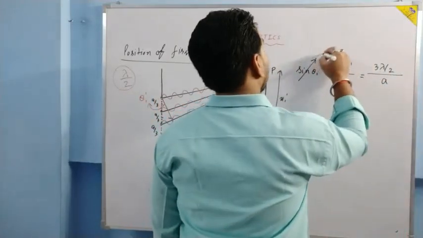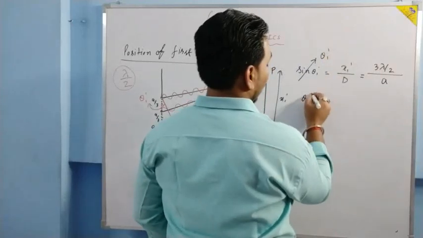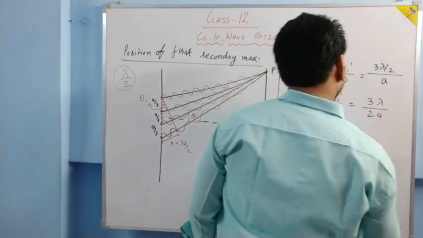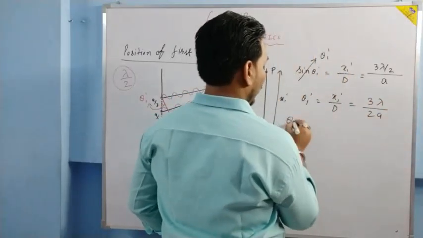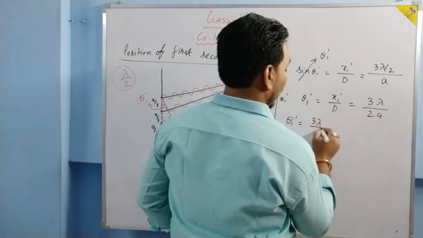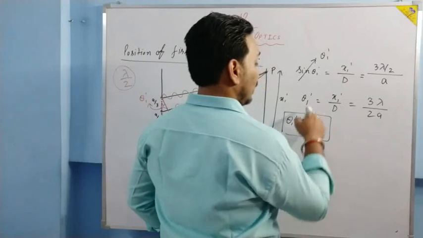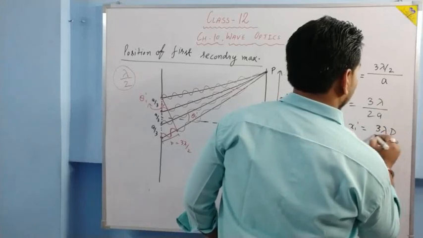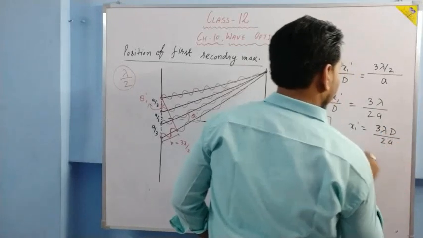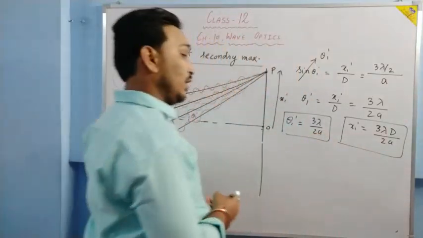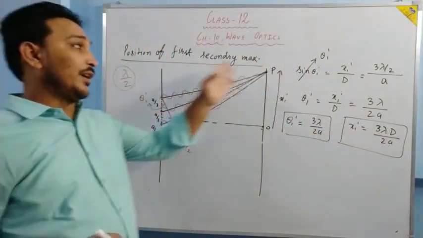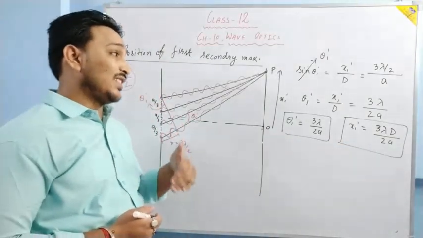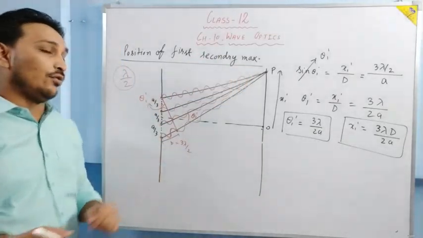Now this angle is very small, so sine theta 1 dash becomes theta 1 dash only. So theta 1 dash is equal to x1 dash upon D, which is equal to 3 lambda upon 2a. If we consider this and this, we get the value of theta 1 dash as 3 lambda by 2a. And if we consider this and this, we get x1 dash equal to 3 lambda capital D by 2a. So this tells us about the angular position of the first secondary maximum, and this tells us about the linear position of the first secondary maximum.